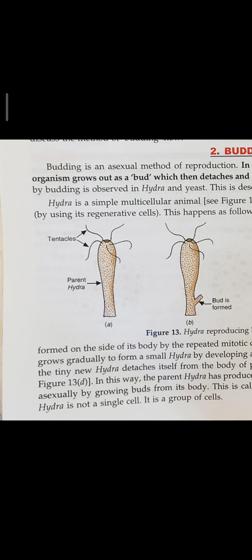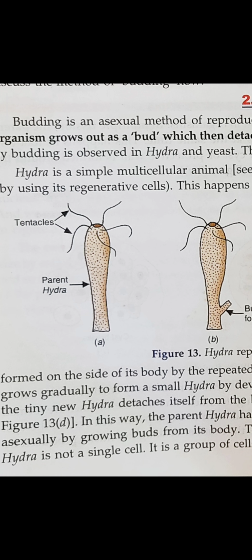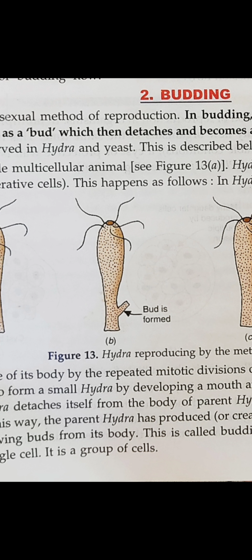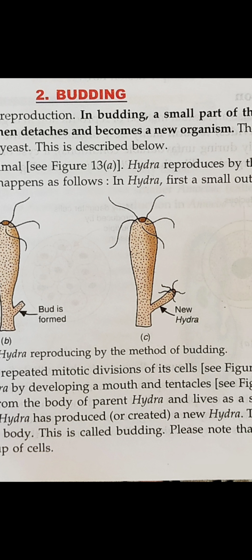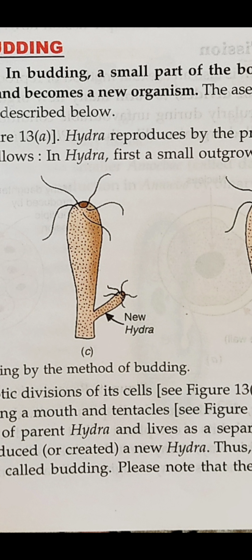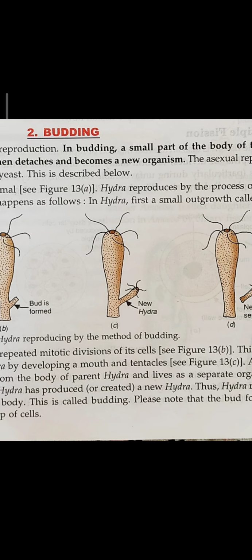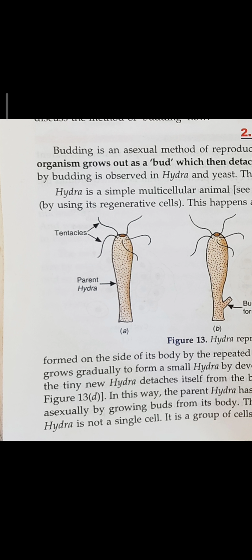First of all, you can see this is the fully grown parent Hydra, and on the parent body a bud appears. This bud also grows fully and separates from the parent's body. In this way, the parent Hydra has produced a new Hydra. Thus, Hydra reproduces asexually by growing buds. Next, children, you will study budding in yeast.